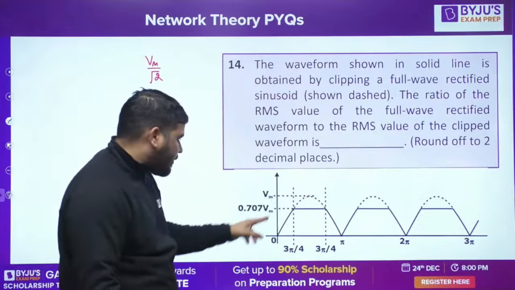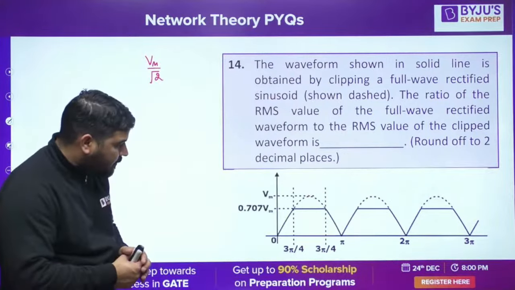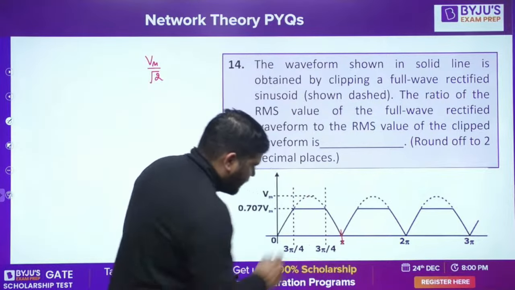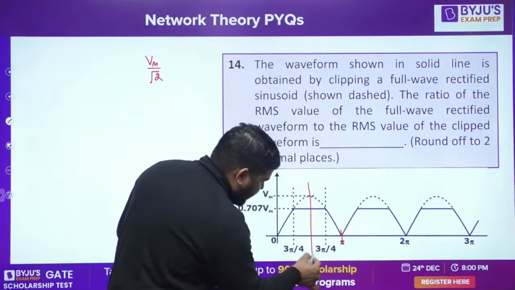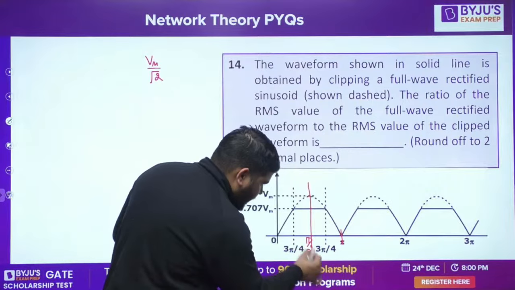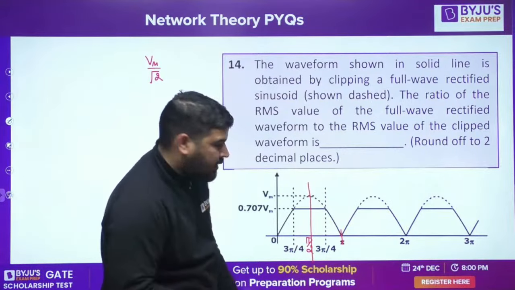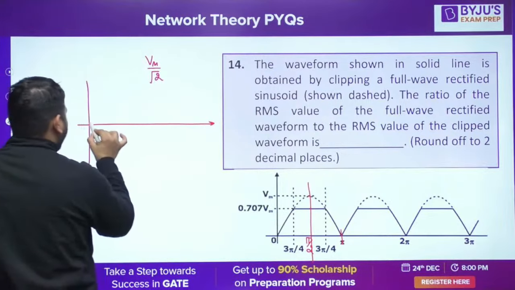Now I need to calculate the RMS value of this wave. How to calculate the RMS value of this wave? So it's very simple. Look, the period is pi. But what I can do is, we know that this is symmetric about pi by 2. So better you make it simple. How to make it simple?